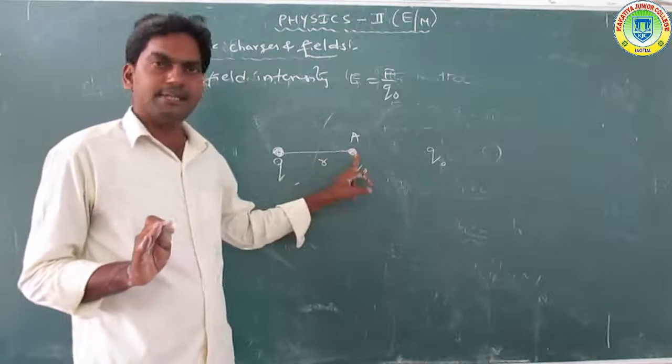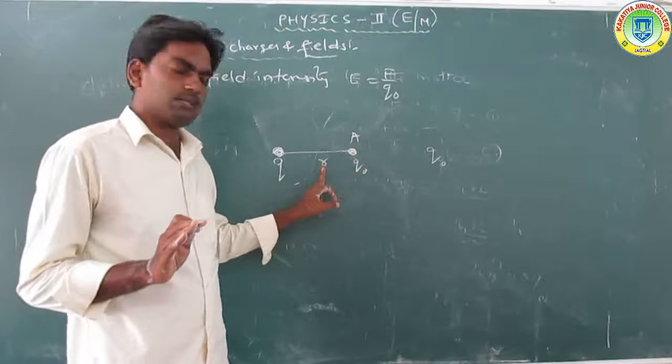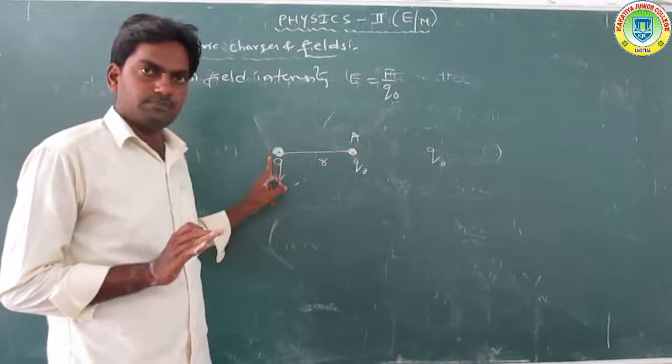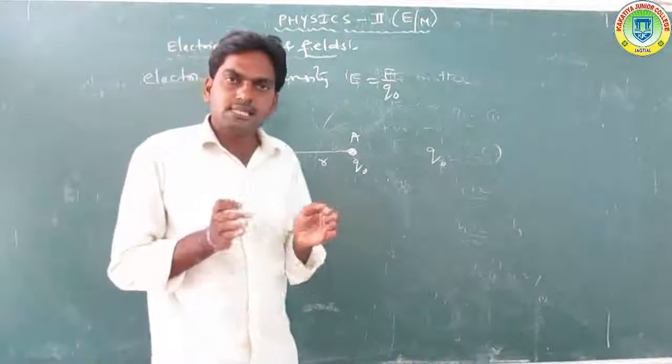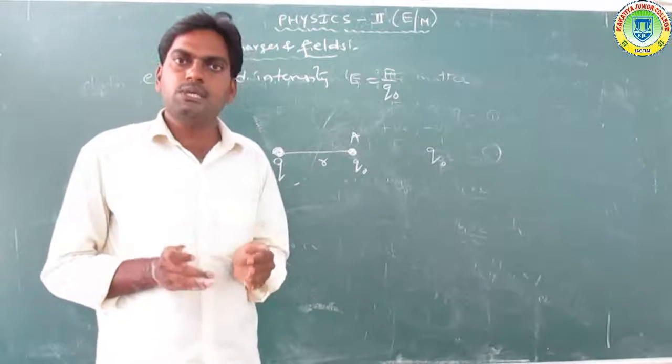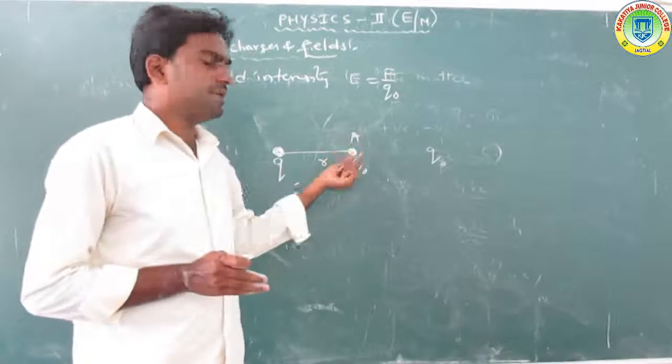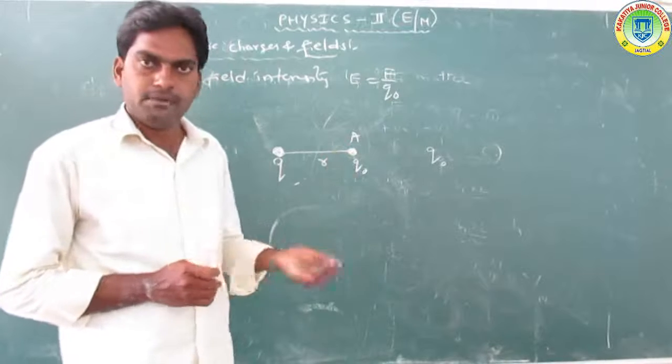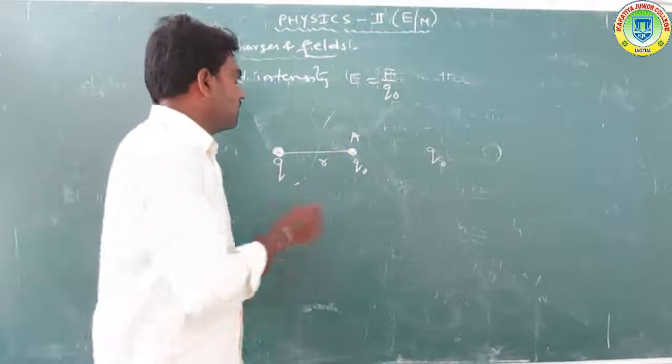Now take the point A at a small distance R from the charge. Now the test charge Q naught is placed at point A.